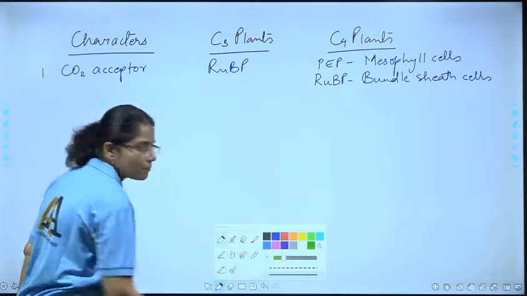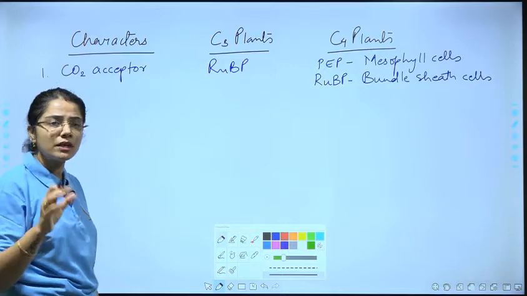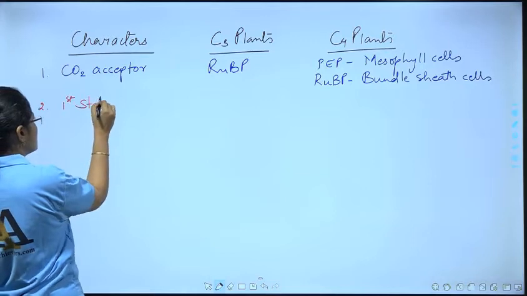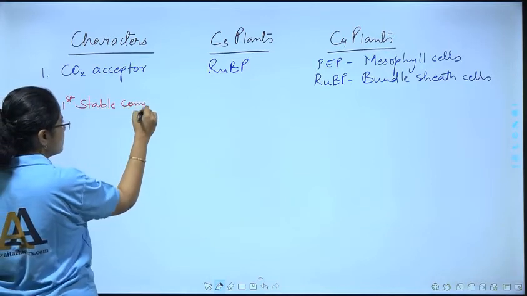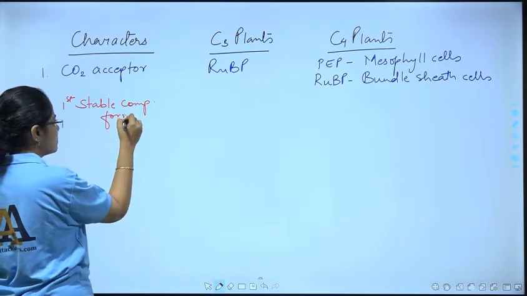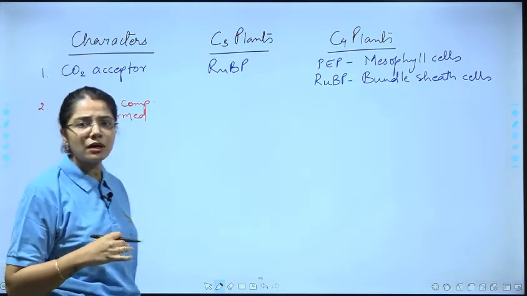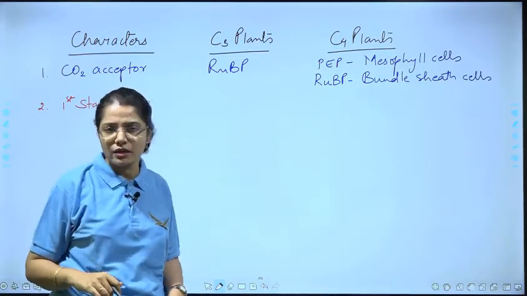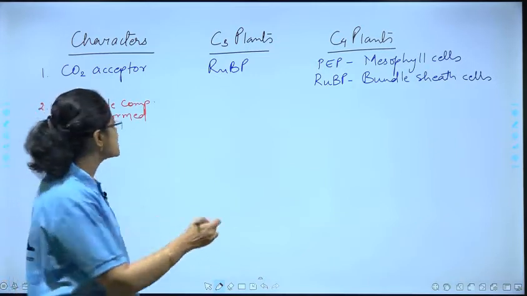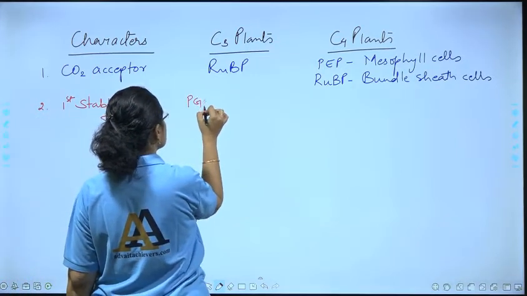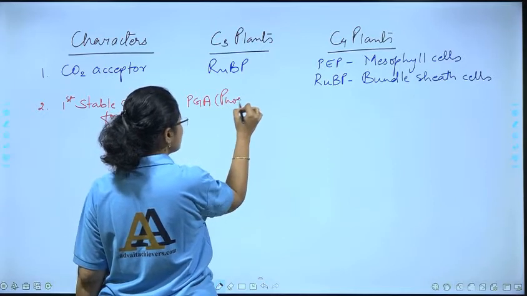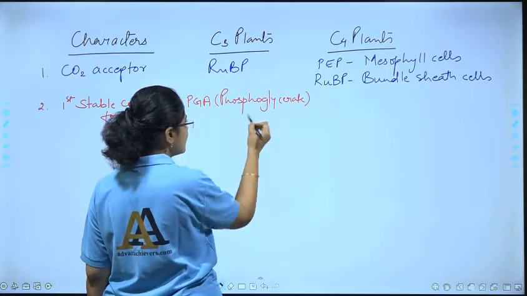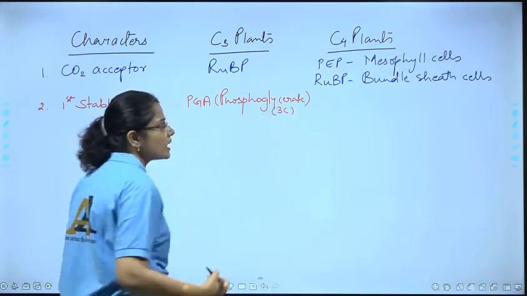The next we can compare them on is the first stable compound formed. The first stable compound formed in case of the C3 plants, because of which we call it the C3 cycle, correct? That is PGA, phosphoglycerate, and this is a 3-carbon compound.